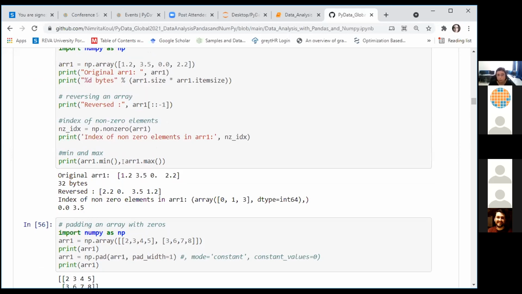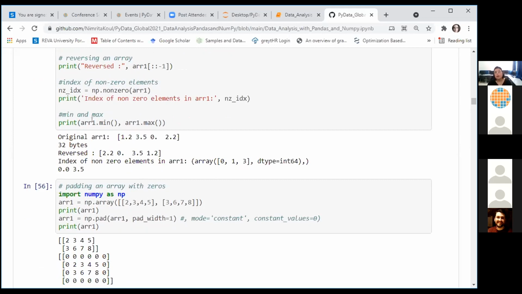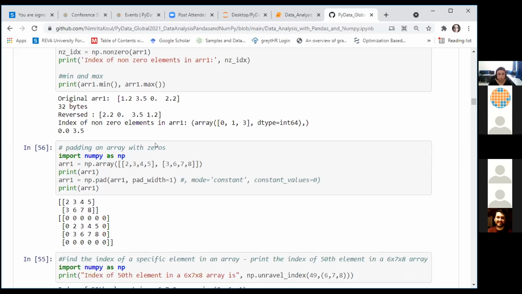So this is a very simple operation for finding the minimum and maximum values in your array: array name dot min, array name dot max, then dot mean, dot std, and dot quantile. They all help you find various statistical values from your arrays.